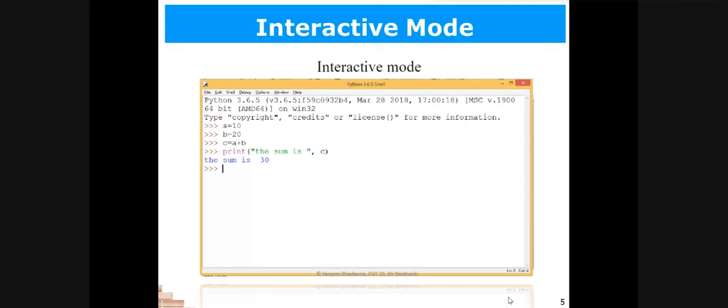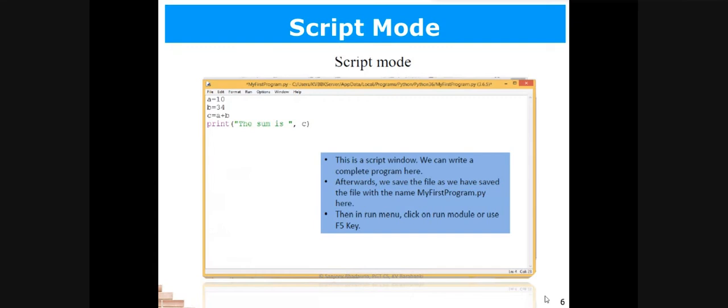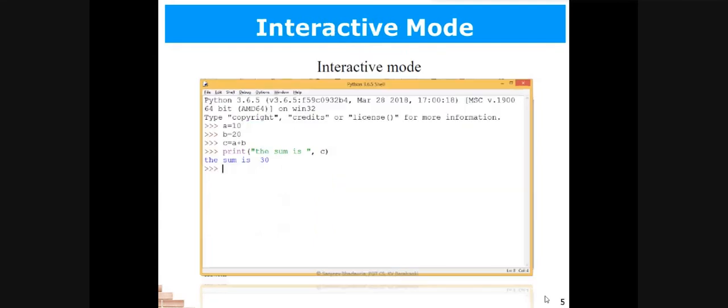You can easily see that I have written some commands here. Some commands are written over here, and after writing every command you need to press the enter key, and immediately you get the result. Fine. This is the interactive mode of Python, where after every command you need to press the enter key, and that is only one command at a time.